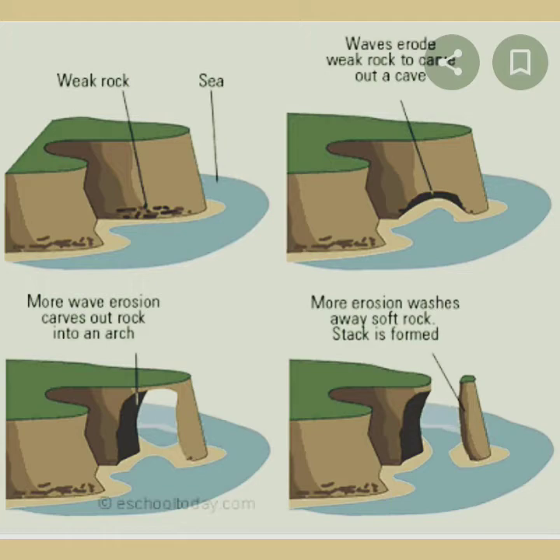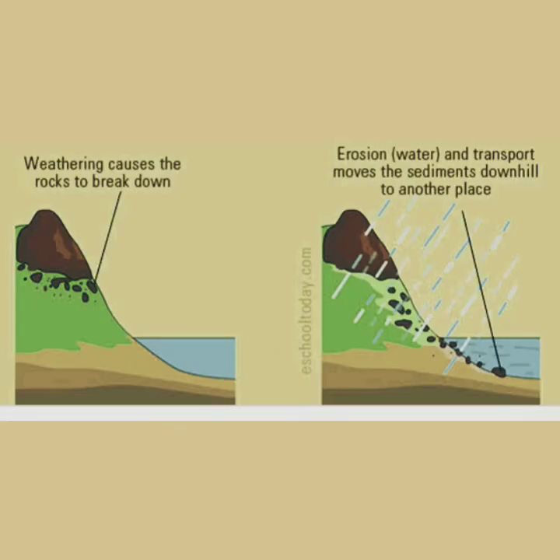The two processes that change the surface and create different landforms on the earth are weathering and erosion. Weathering refers to the breaking up of rocks, whereas erosion refers to the wearing away of rocks by agents like water, wind and ice. In this chapter, we will study the landforms that are made by these agents of erosion. Let's start our chapter, students.